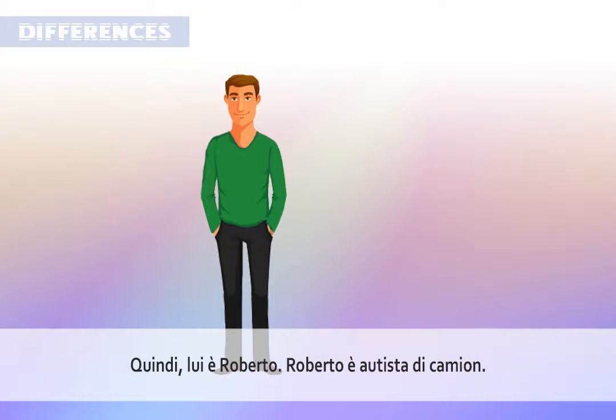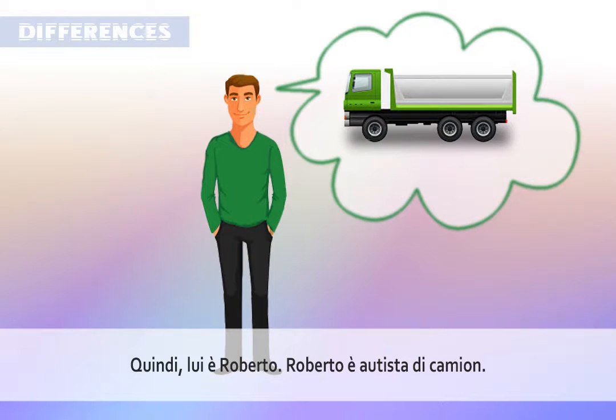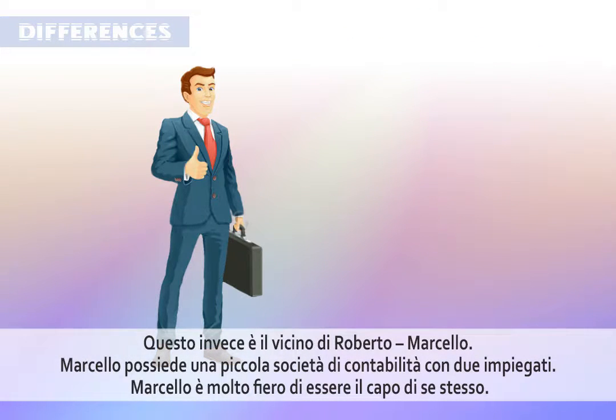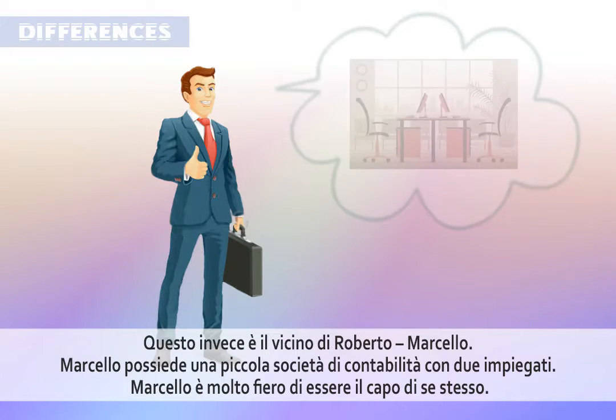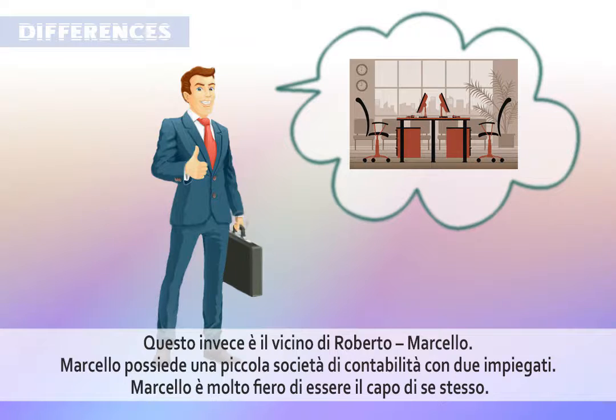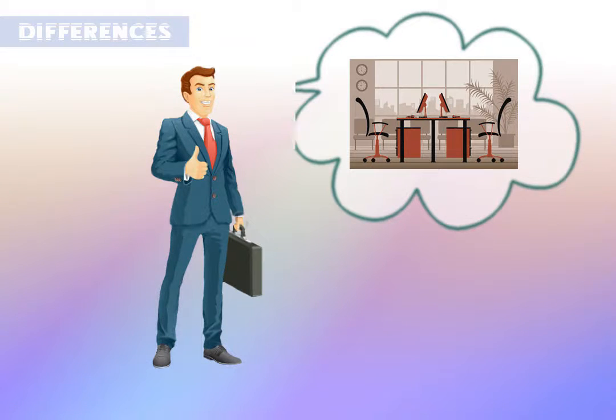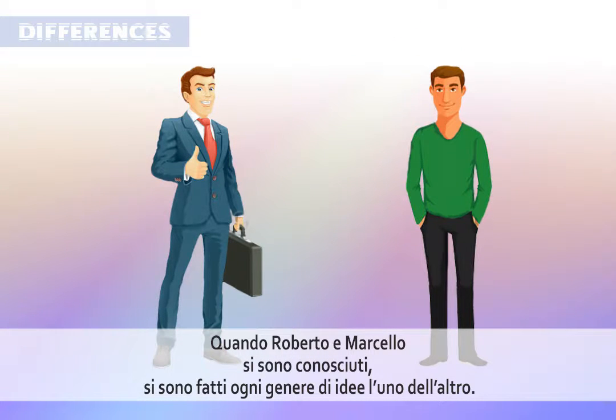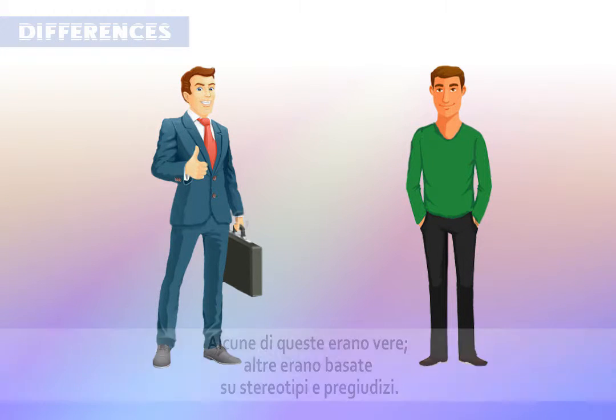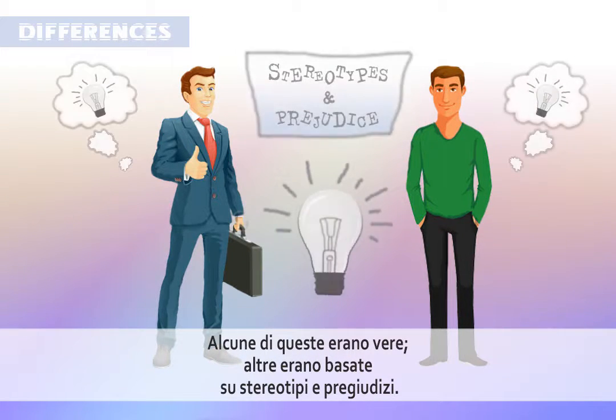So, this is Robert. Robert's a working class person. He's a truck driver. And this is Robert's neighbor, Marcel. Marcel owns a small bookkeeping company with 2 employees. Marcel is very proud to be his own boss. When Robert and Marcel meet, they have all sorts of ideas about each other. Some of them are true, some of them are based on stereotypes and prejudice.